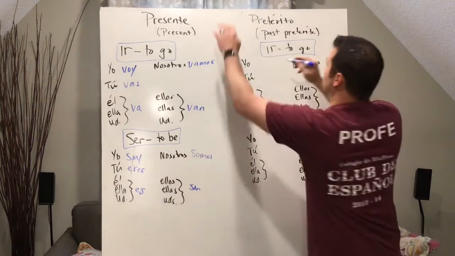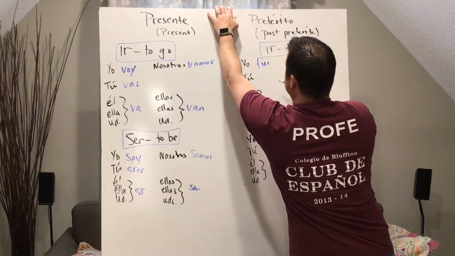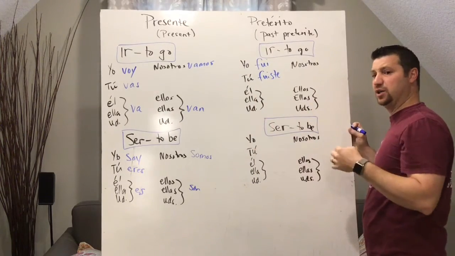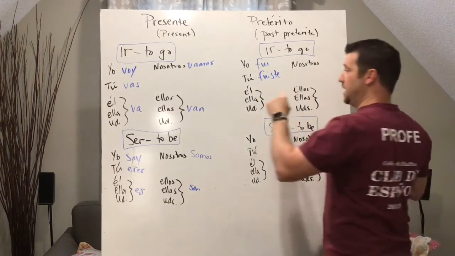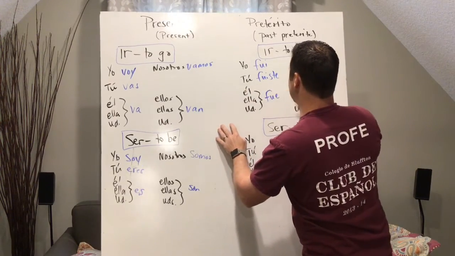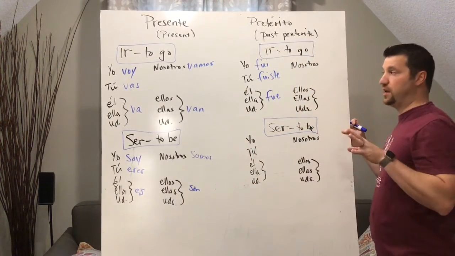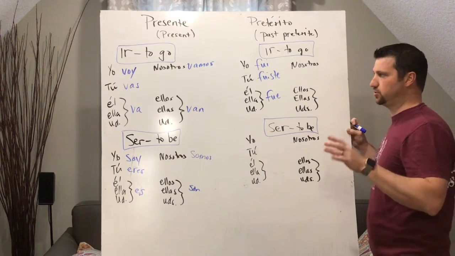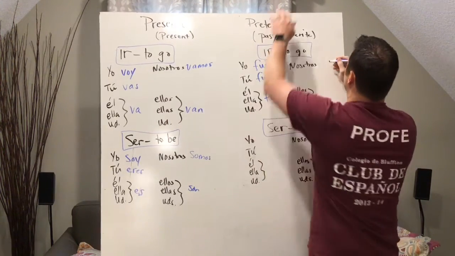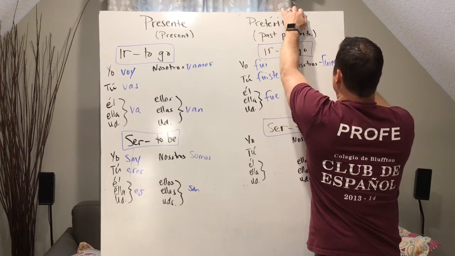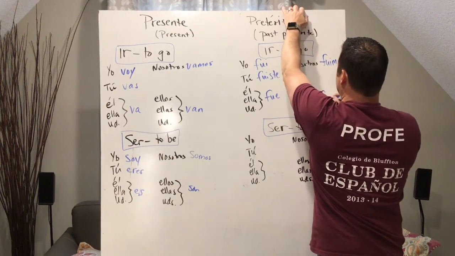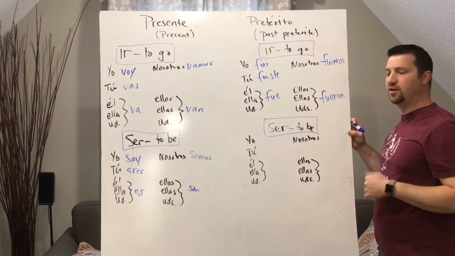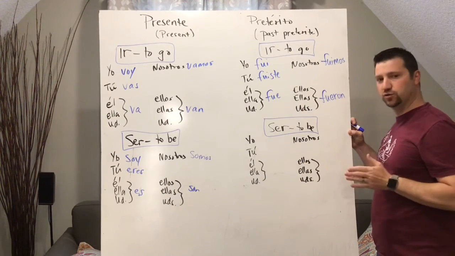Yo fui, tú fuiste. Yeah, I did spell that. F-U-I. Yo fui, tú fuiste. Él, ella, usted fue. Nota. These don't have any accents, and they are not following the rules that I just gave you for AR verbs, which is understandable because they're not AR verbs. But, okay? Nosotros fuimos. Ellos fueron. Yo fui, tú fuiste, él fue, nosotros fuimos, ellos fueron.